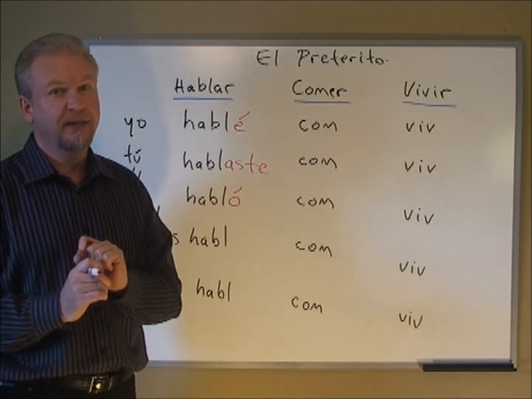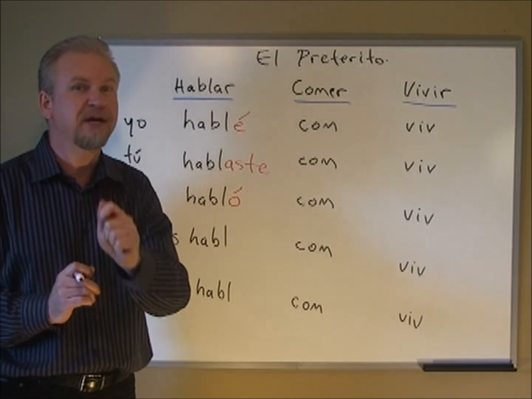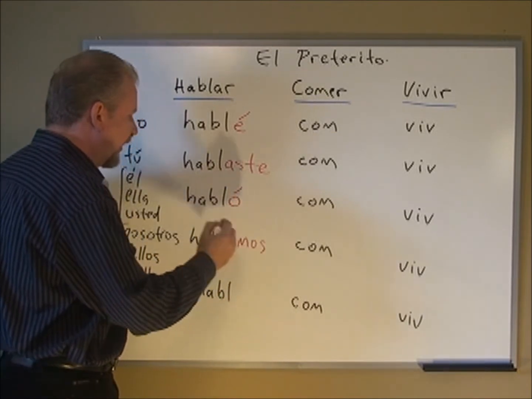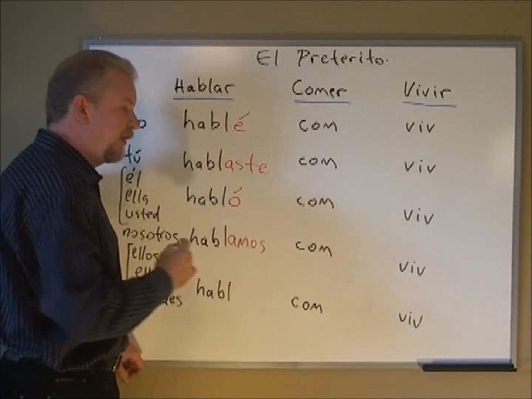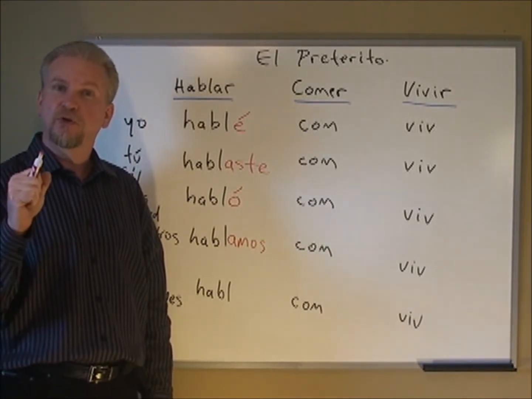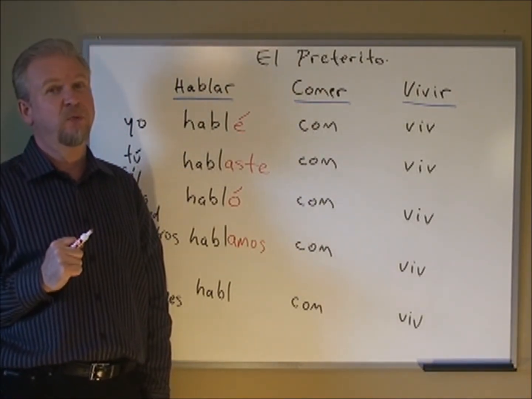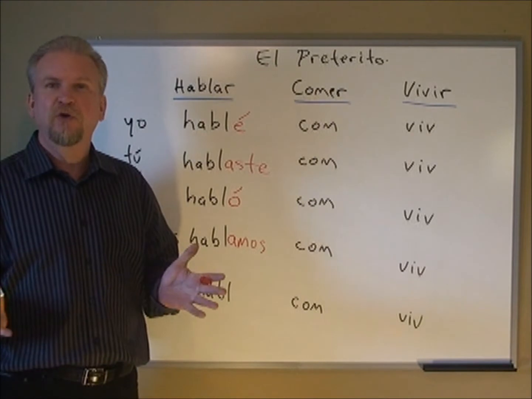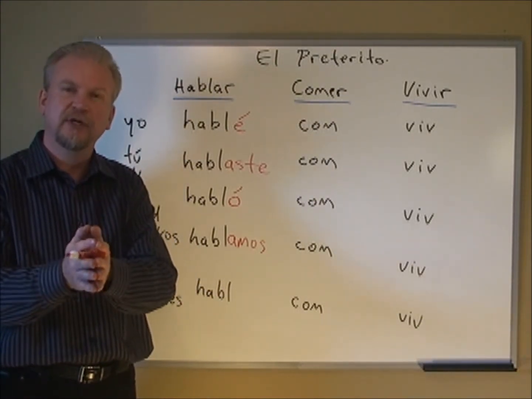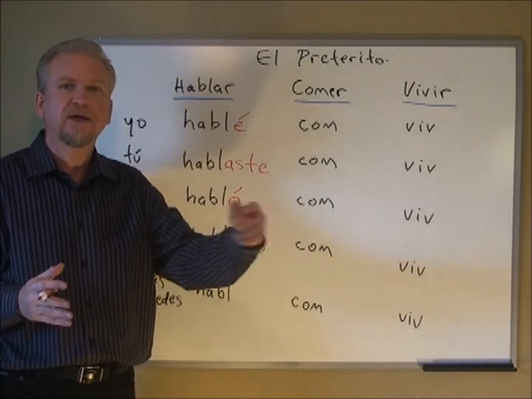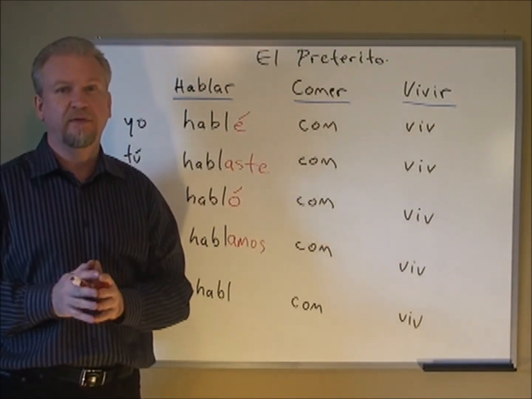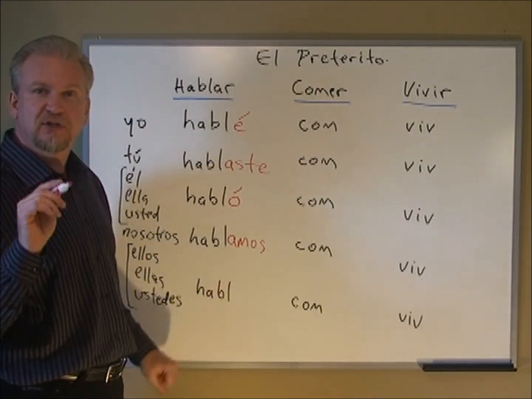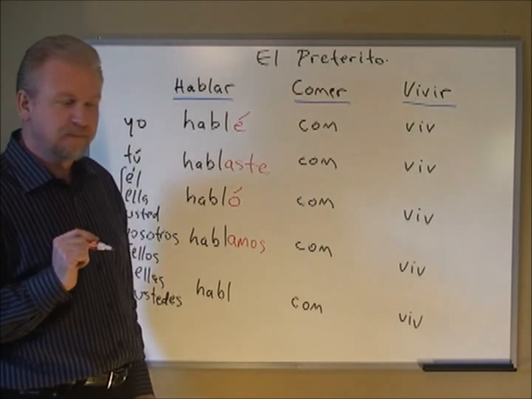Now let's go on to nosotros. The nosotros form in the AR verb, past tense pretérito, is very simple. Why? Because the nosotros form in the past is exactly the same as it is in the present. So I could tell you, nosotros hablamos, and it would mean we speak, or nosotros hablamos, and it would mean we spoke. How do you know the difference? Well, that's just context, depending on the sentence. If I say we speak today, or we spoke yesterday, we will learn more about that vocabulary in the future. So the AR verb nosotros forms are exactly the same in the present and the pretérito past.